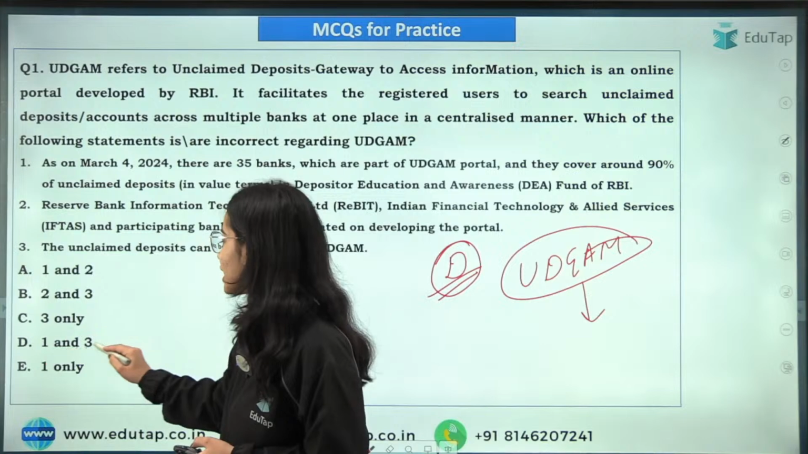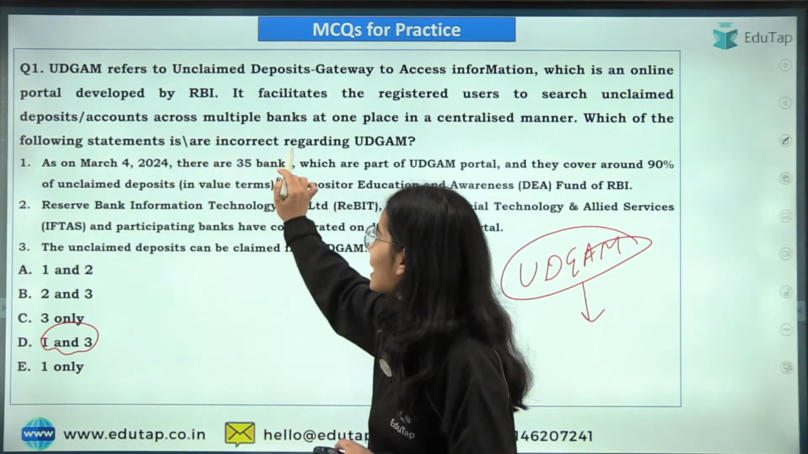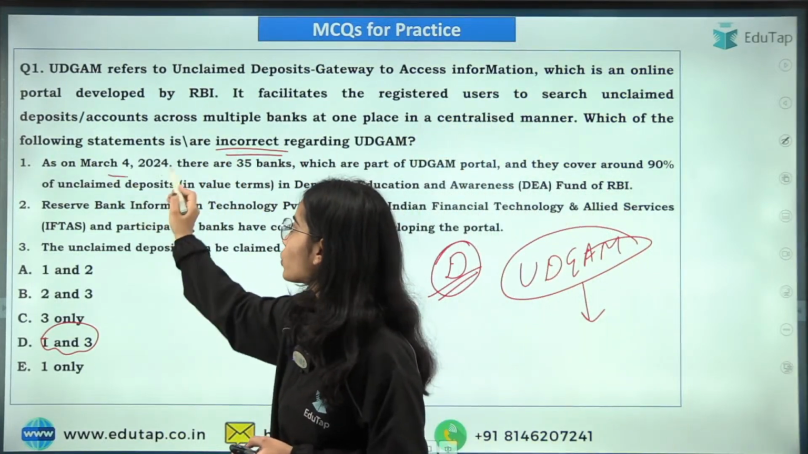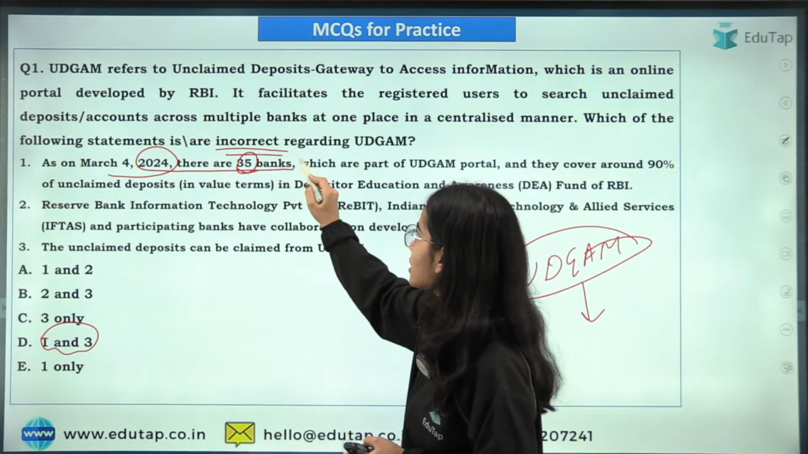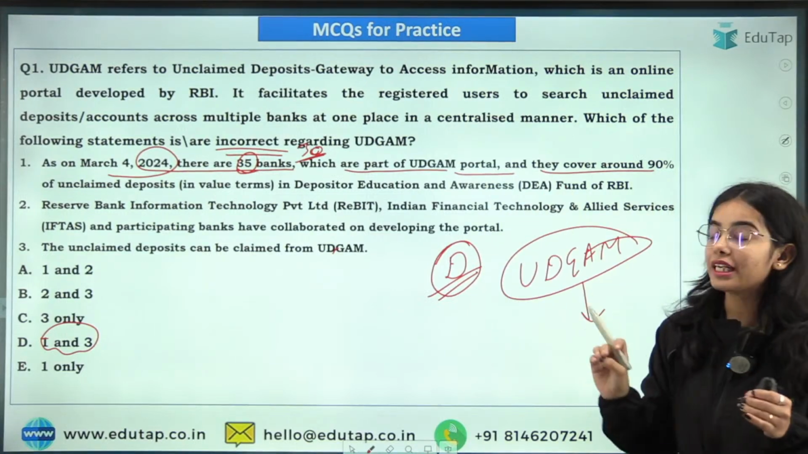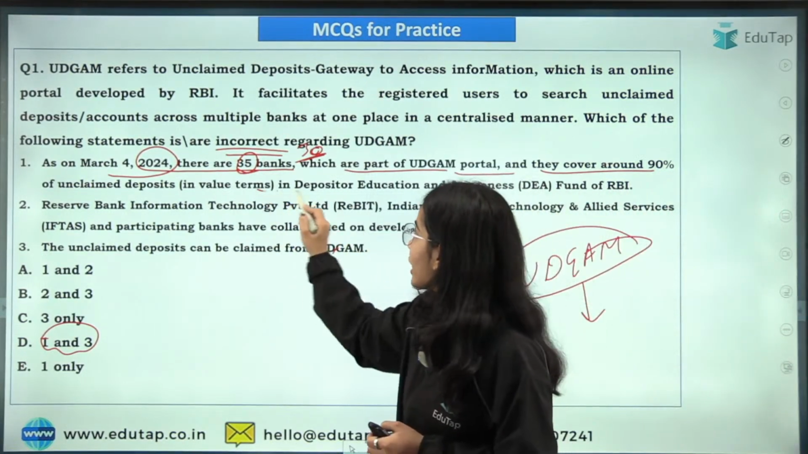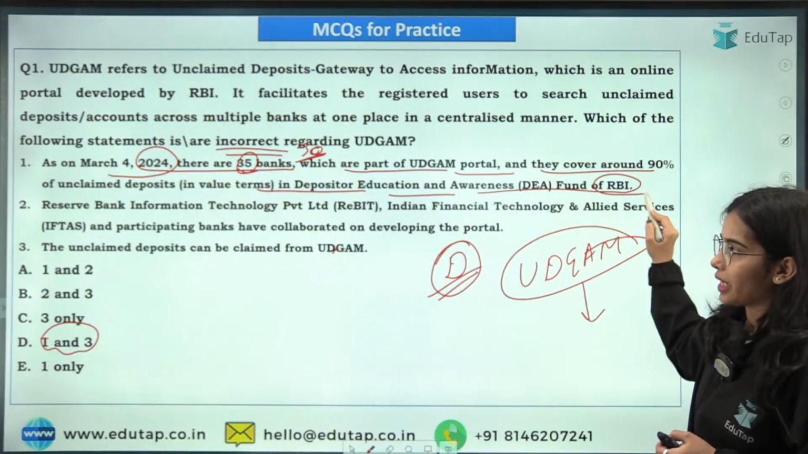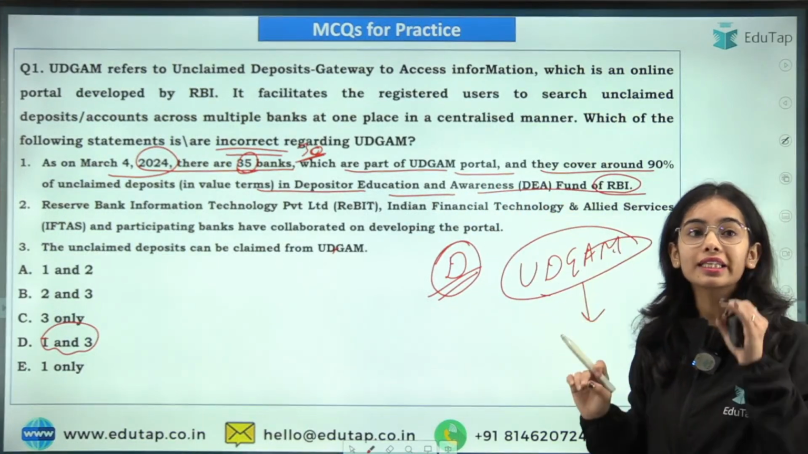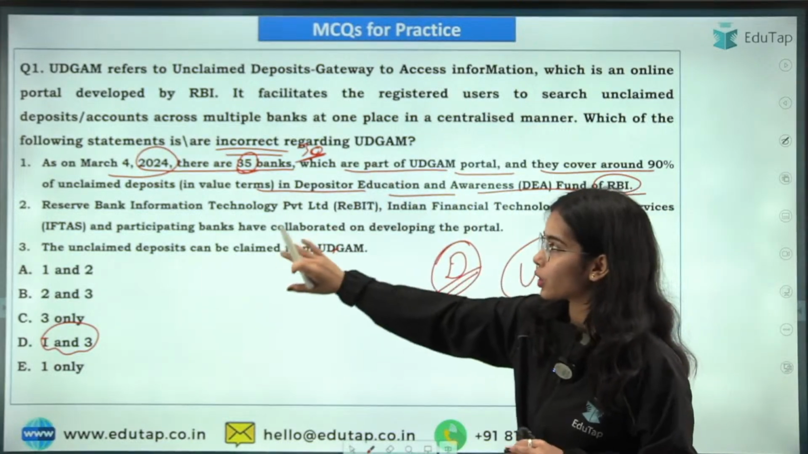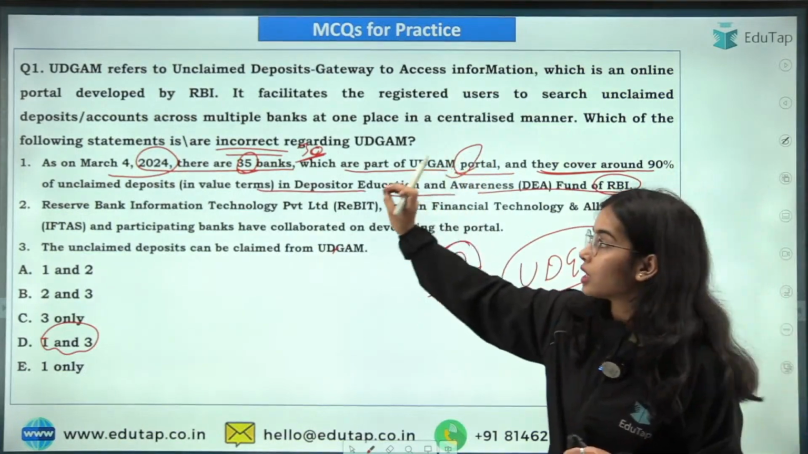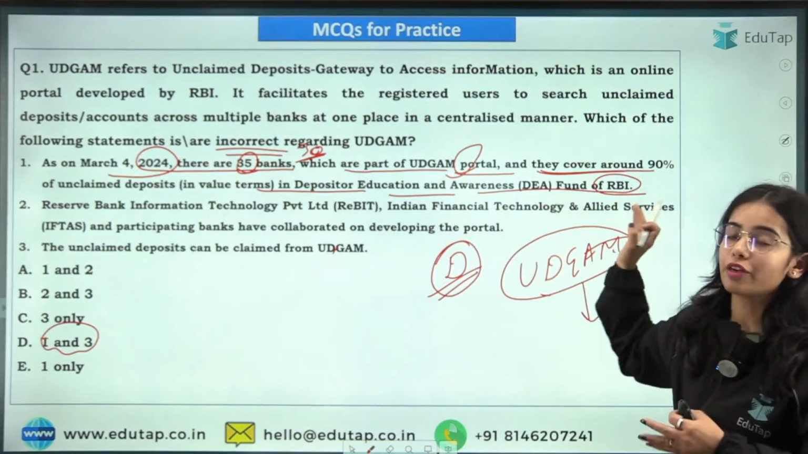So the answer here is D only, that is 1 and 3. See, you have to find the incorrect statements regarding the Udgam portal. As on March 4th, 2024, there are 30 banks which are part of the Udgam portal, and they cover around 90% of the unclaimed deposits in value terms in the Depositor Education and Awareness Fund of RBI, that is the DEA Fund.